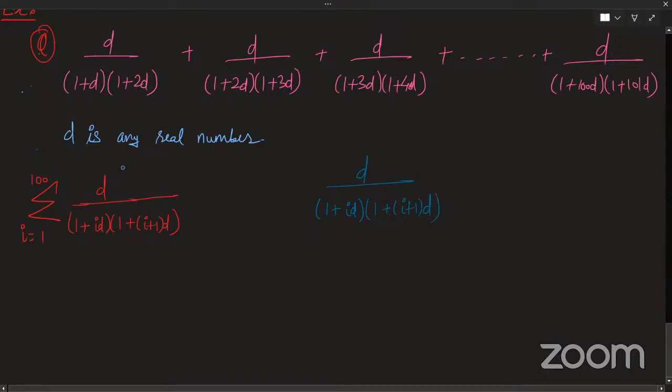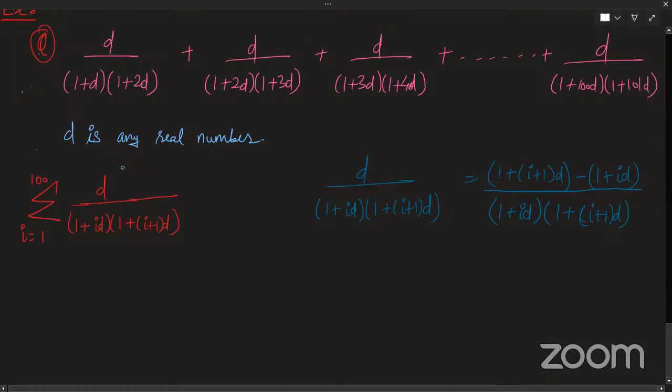So if you look at it clearly, my numerator can be written as (1 plus (i plus 1)d) minus (1 plus id), right? 1 and 1 will get cancelled out. i plus 1 minus i, so it will just remain with d only. And my numerator I have in the same place, right?